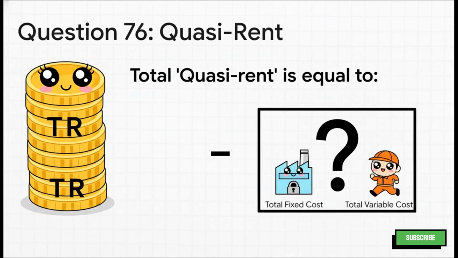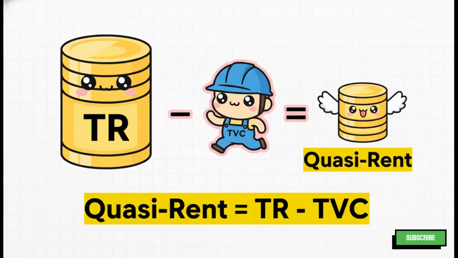All right, here's the last question for this part. What is the formula for total quasi-rent? Is it total revenue minus total cost? Or TR minus total fixed cost? Or maybe TR minus total variable cost? Think carefully about this one. And the correct answer is C, total revenue minus total variable cost.